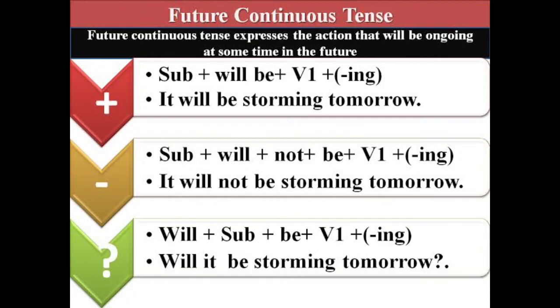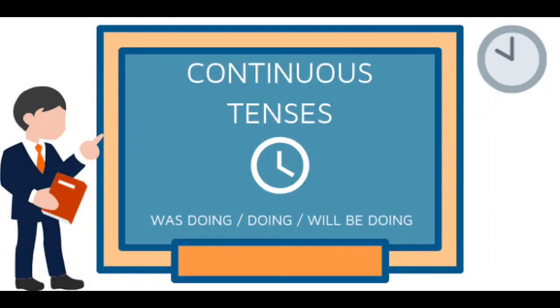Then interrogative sentence in future continuous tense: will plus subject plus be plus verb plus ing. So we have to bring the will to the front. So the sentence is: will it be storming tomorrow? The question mark is very, very important for making interrogative sentences, children. So now we have discussed the future continuous tense and its definition, rules with positive, negative and interrogative sentences. So children, that's all from today's session.